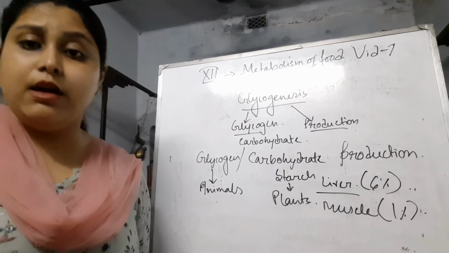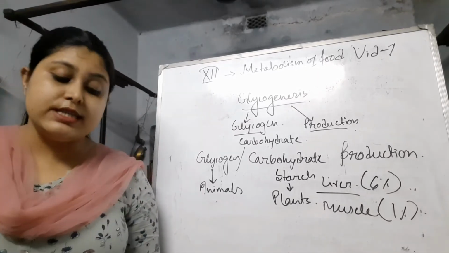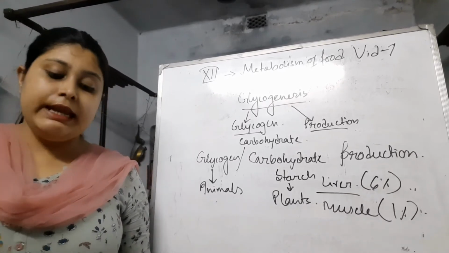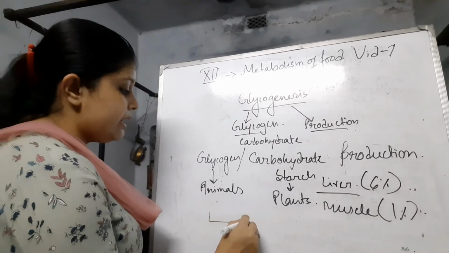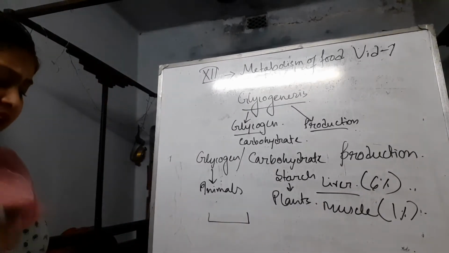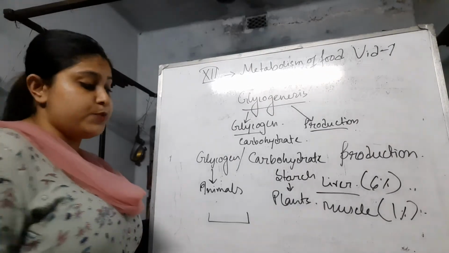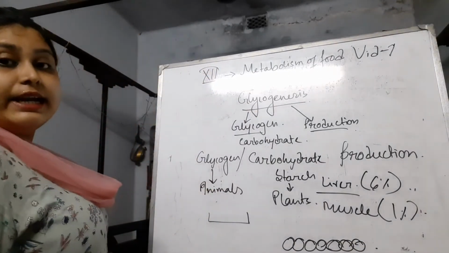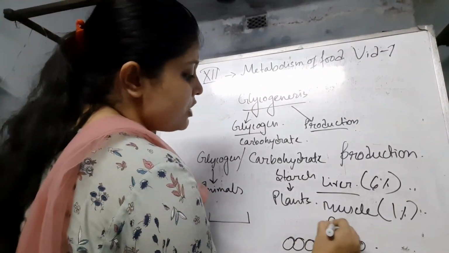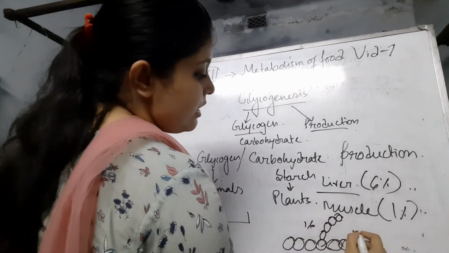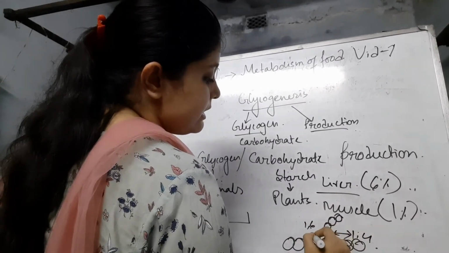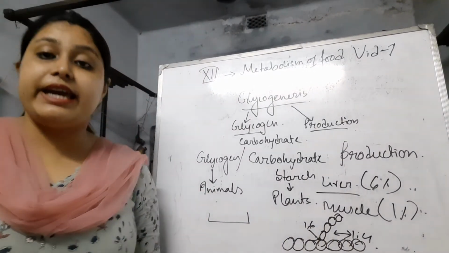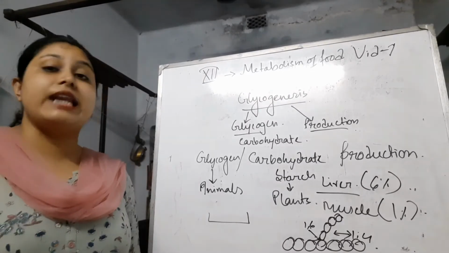I will show you the structures of the glycosidic linkage, and you also know from your lower classes. Mainly the 1,4 linkages are the linear linkage, and 1,6 glycosidic linkages are in the branch points. That means they are forming linearly with the 1,4 glycosidic linkage, and from there in the branch points 1,6 are formed. All these are 1,4, and this link is the 1,6 glycosidic linkage. These two kinds of linkage can be seen in the production of glycogen in the body.